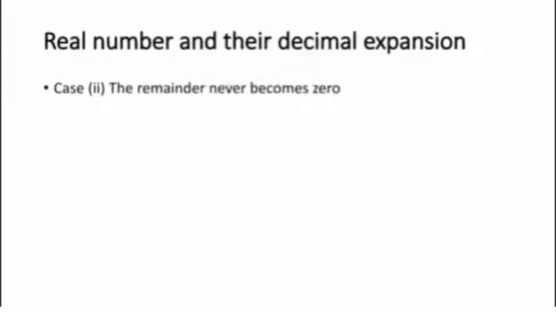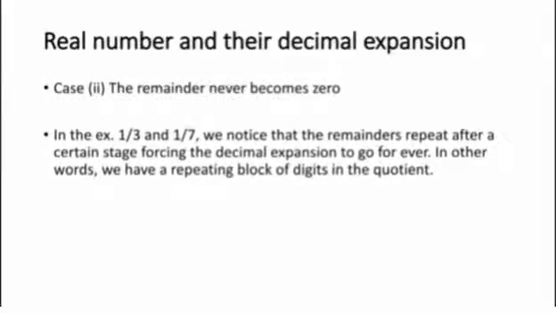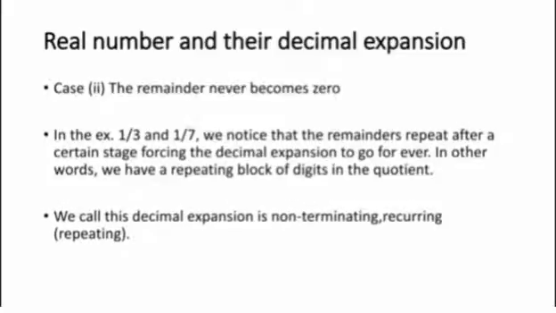Case 2. The remainder never becomes 0. In the examples 1 by 3 and 1 by 7, we notice that the remainders repeat after a certain stage, forcing the decimal expansion to go on forever. In other words, we have a repeating block of digits in the quotient. We call this decimal expansion non-terminating, recurring or repeating.